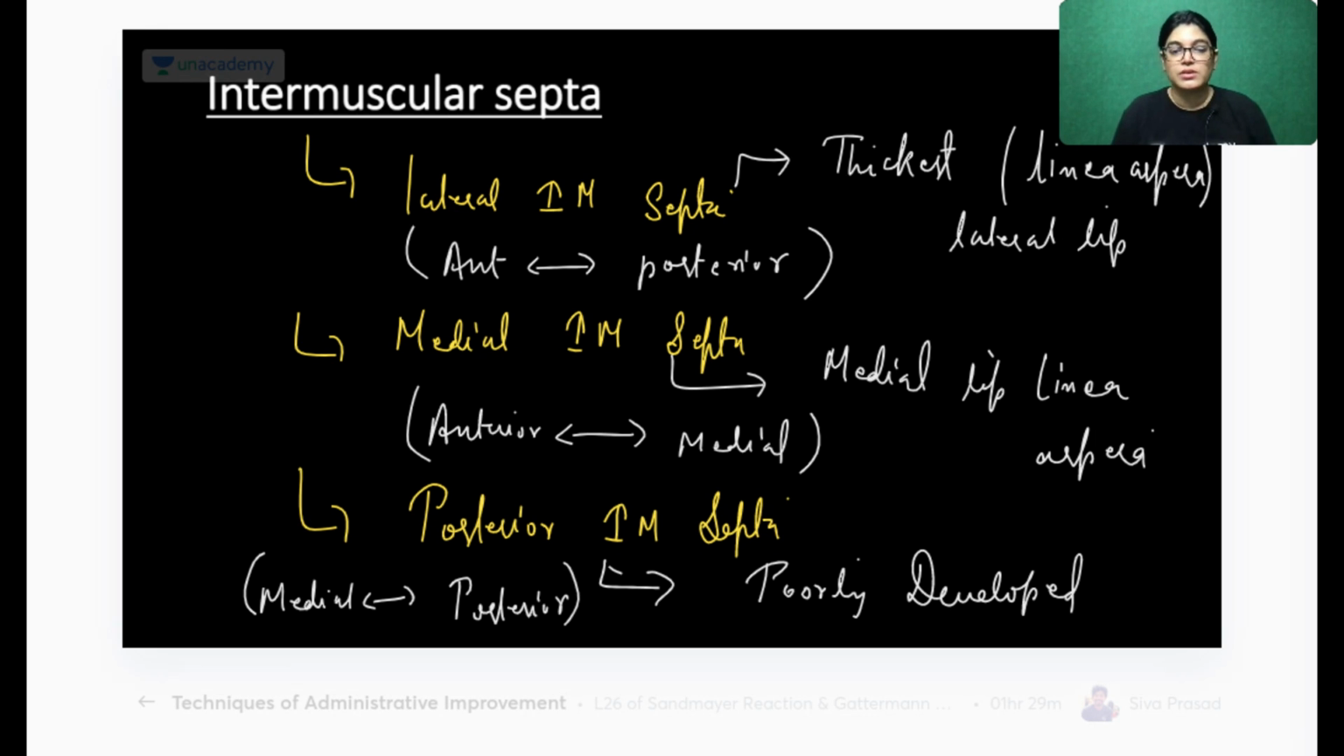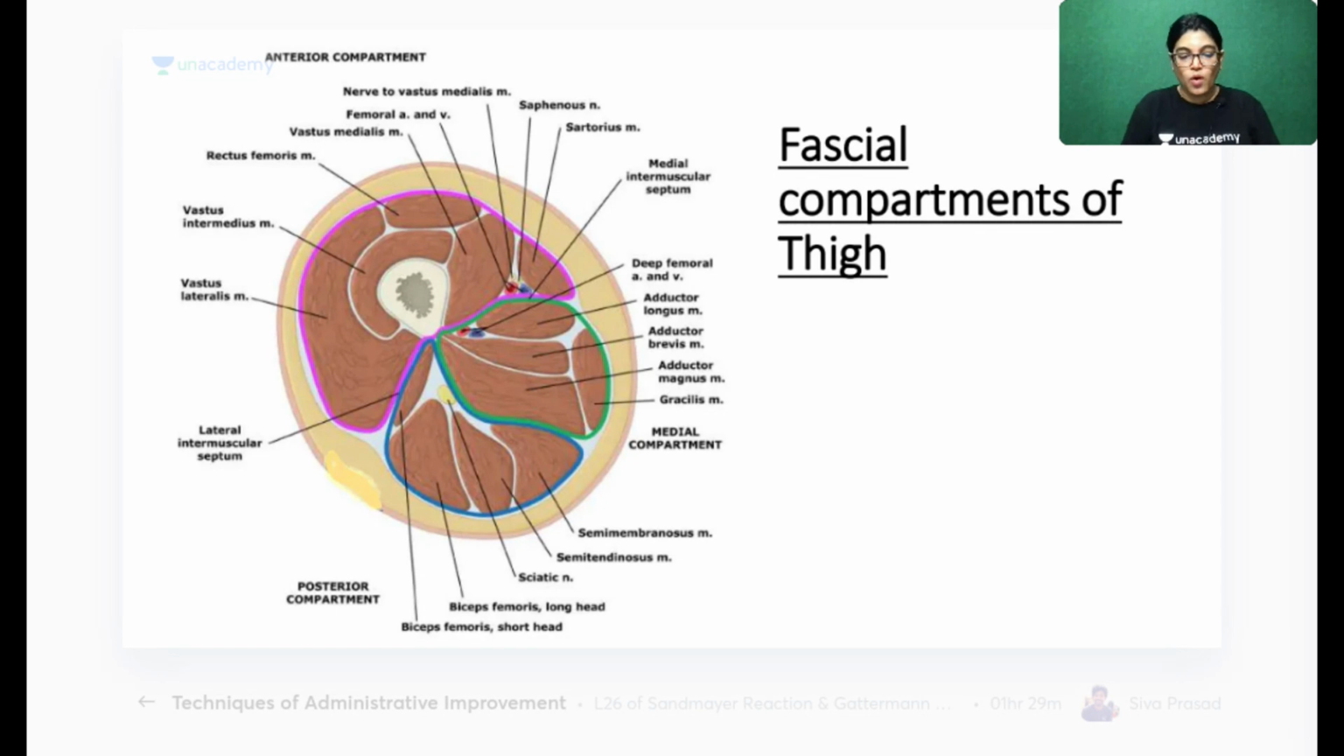In 2018 May, it was asked about the nerve and arterial supply of each compartment, and this is a basic question of the Viva also. Always I have seen the students are not able to answer this basic question. So I don't want my student to skip this answer, so please see this.